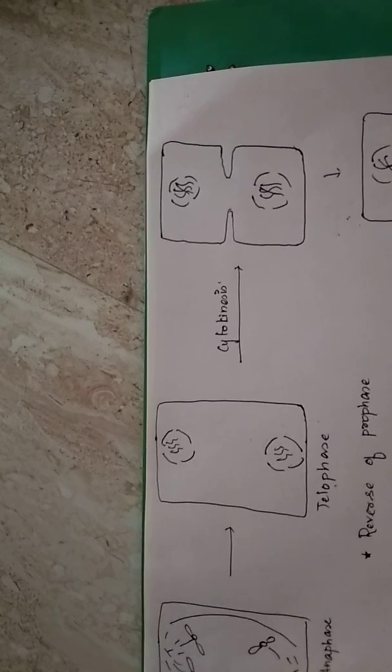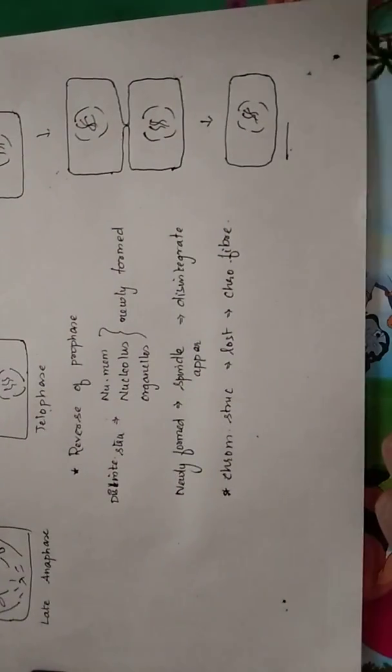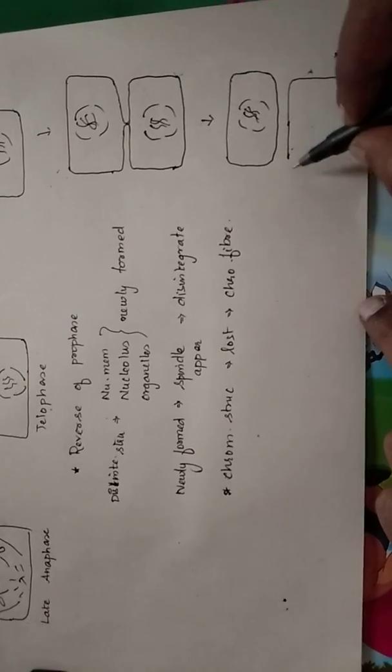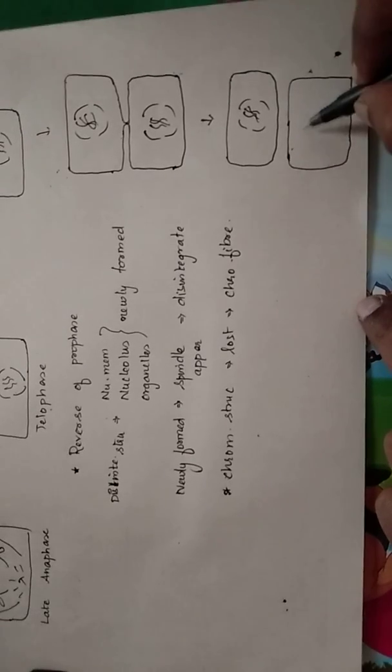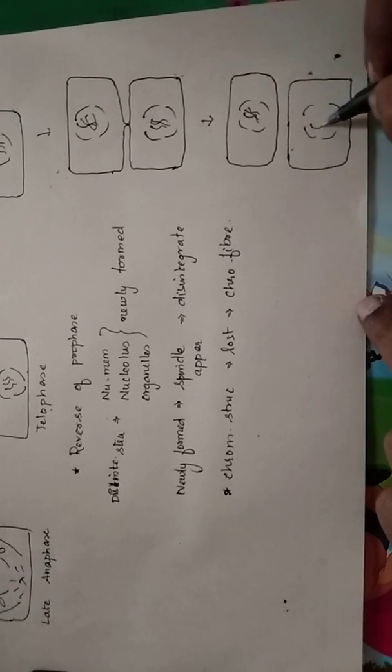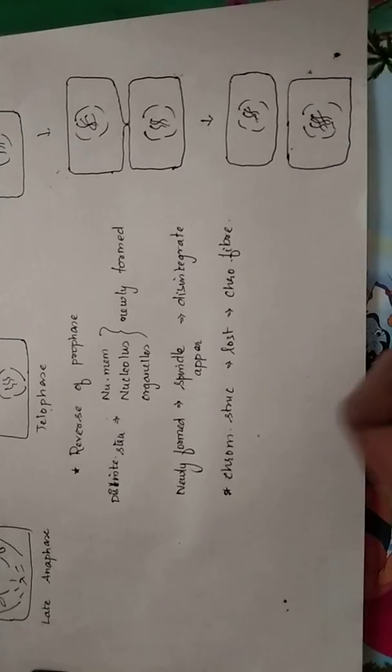As a result of cytokinesis in animal cells by invagination, 2 new cells are being formed. In the cells, again they are going to grow into their original size, enter into G1 phase or G0 phase depending on the type of cell that is involved.